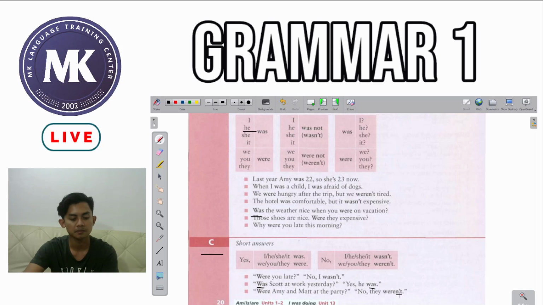Okay? And for the last one, were Amy and Matt at the party? No, they weren't. So in this one, we have two people of different genders. Amy, a girl, and Matt, a guy. So we take this subject as one. Amy and Matt, if taken as one, making the plural, we could use the pronoun they. So if it's they, we use the helping verb were. So, were Amy and Matt at the party?